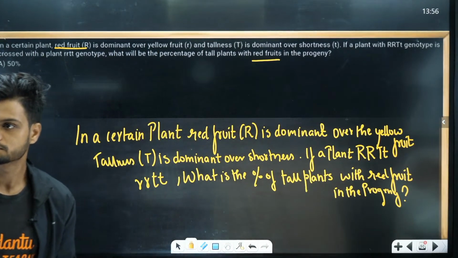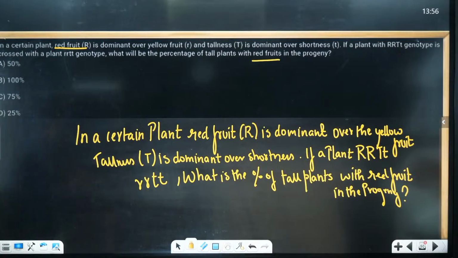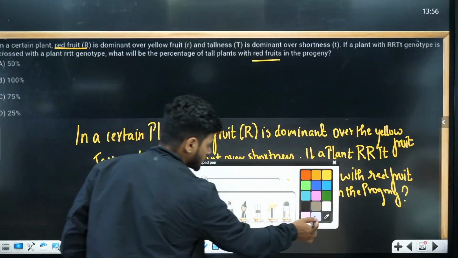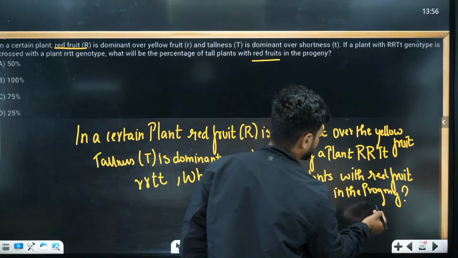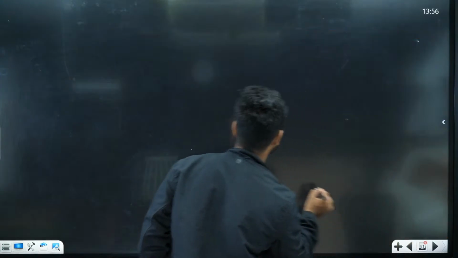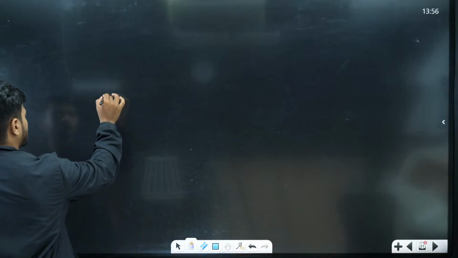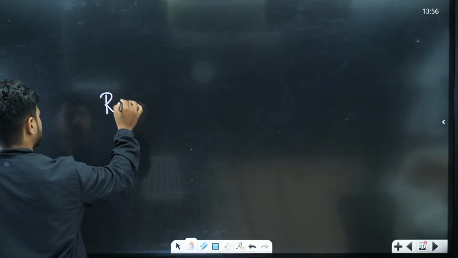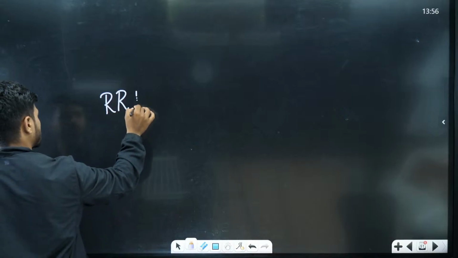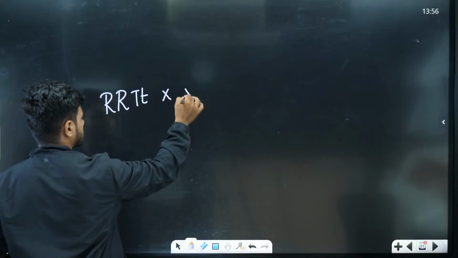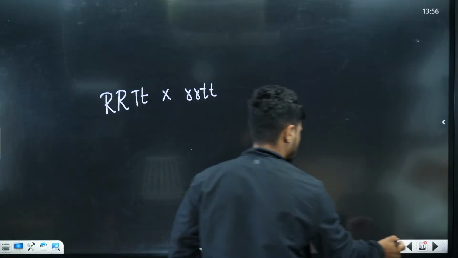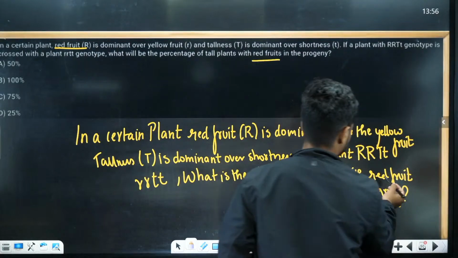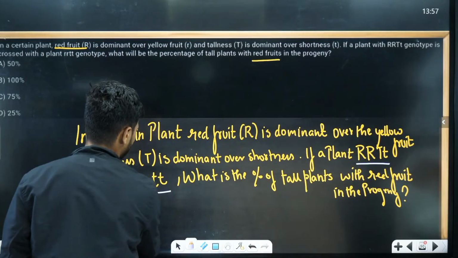Okay, all of you, visible? Now tell me, visible, right? Now let's do the cross. Simple cross. What is the cross, students? The cross is between capital R, capital T, small t. Yes, this is the cross. This was the cross, right? Capital R, capital T, and small t.